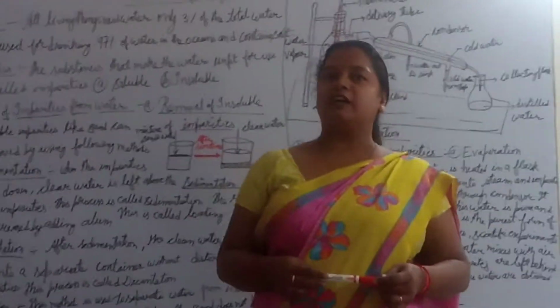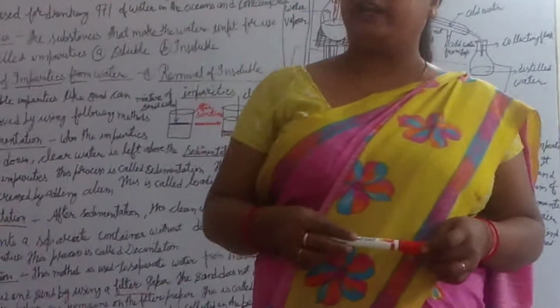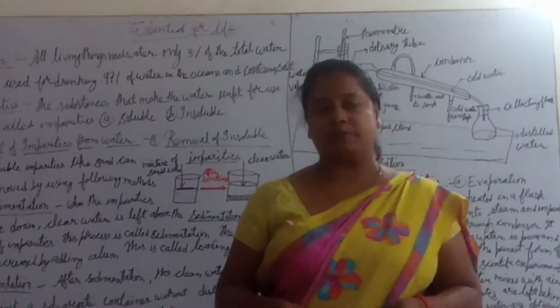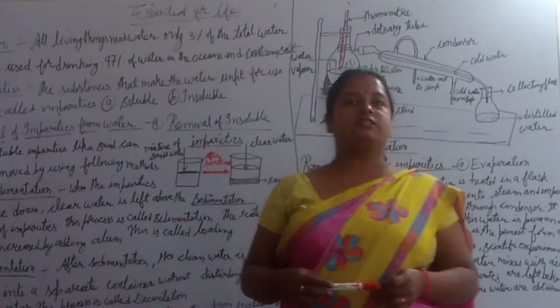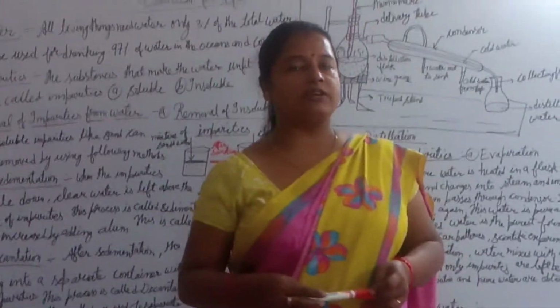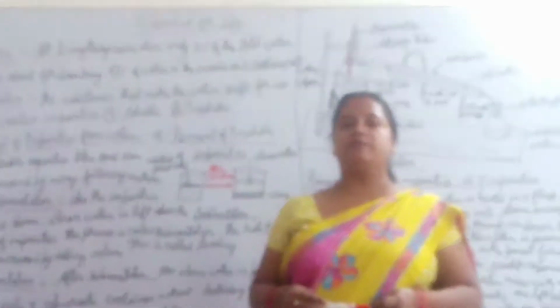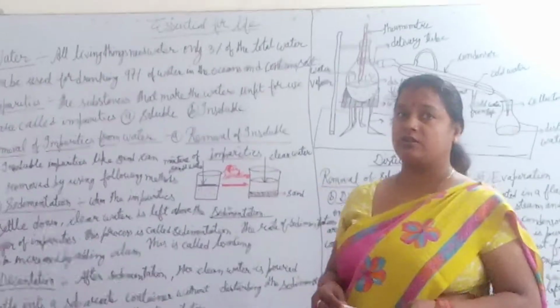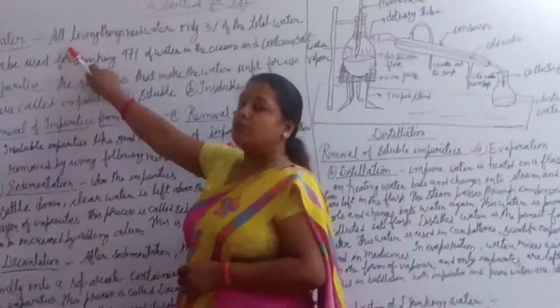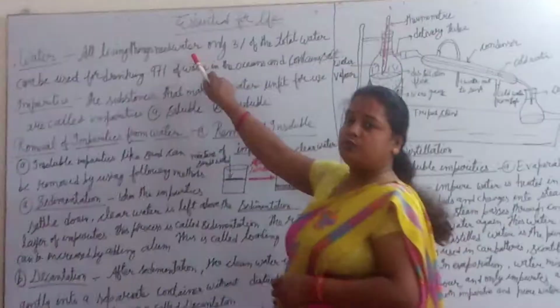In the previous class, I have already explained that without air and water, our life is impossible. Now, in the previous class, I have already explained the importance of air, various layers of the atmosphere, and the composition of air. And now today's class is water. All living things need water.